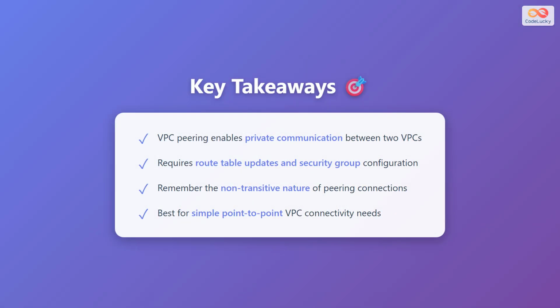Let's summarize the key takeaways from this lesson. VPC peering enables private communication between two VPCs using private IP addresses, keeping all traffic secure within the AWS network. Remember that setting up VPC peering requires updating route tables in both VPCs and configuring security groups appropriately. Always keep in mind the non-transitive nature of peering connections when designing your network architecture. VPC peering is best suited for simple point-to-point VPC connectivity needs. For more complex scenarios involving multiple VPCs, you might want to explore AWS Transit Gateway, which we'll cover in a future lesson.